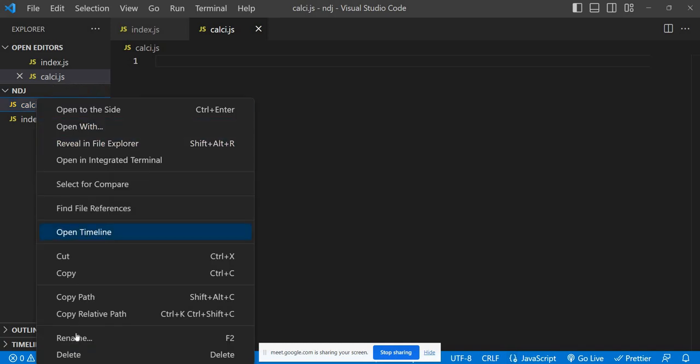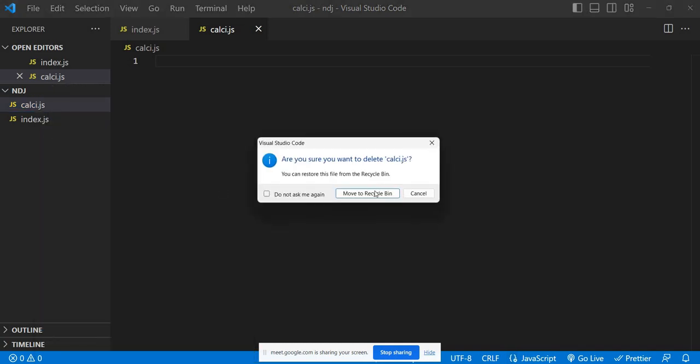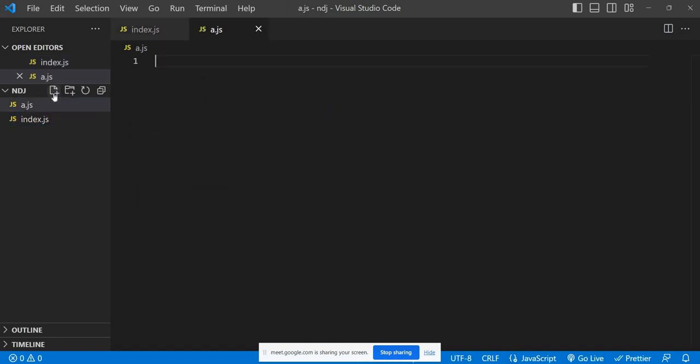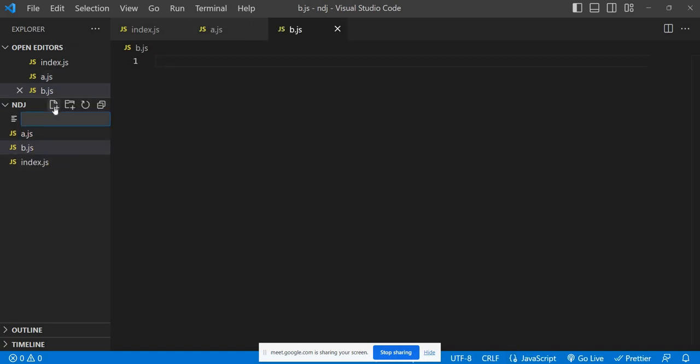But if you try to do the same thing in Node.js, I will do the same thing here. I'll do it for understanding purposes, for beginners. So a.js, b.js, and c.js.